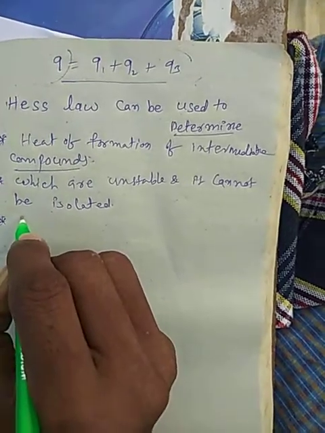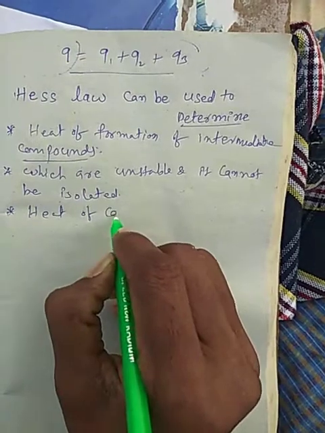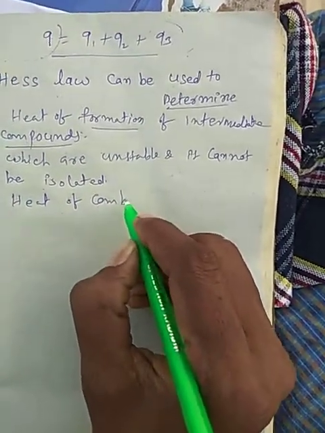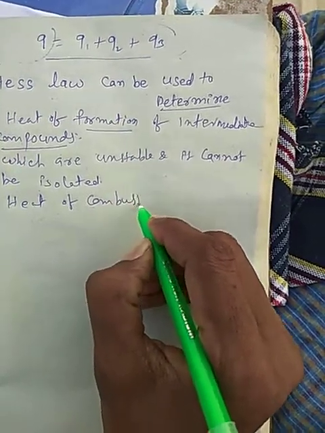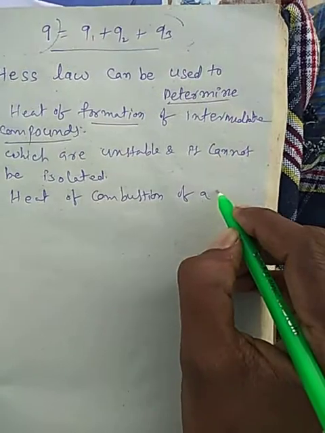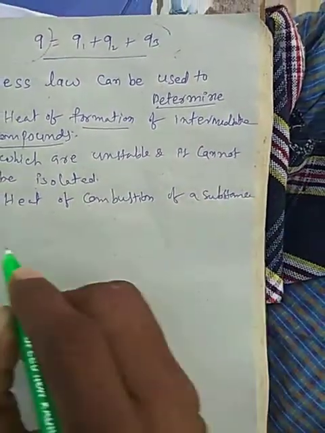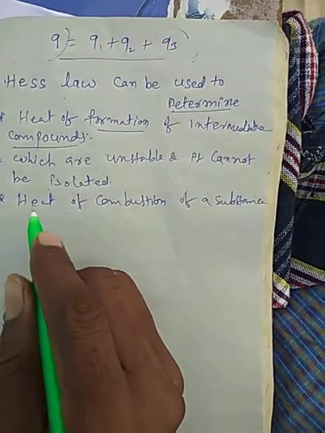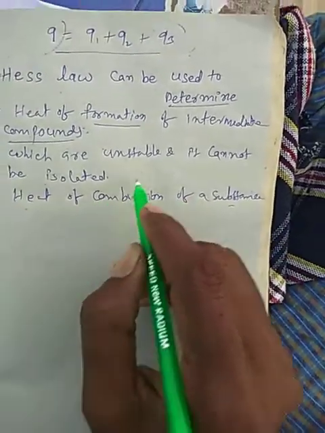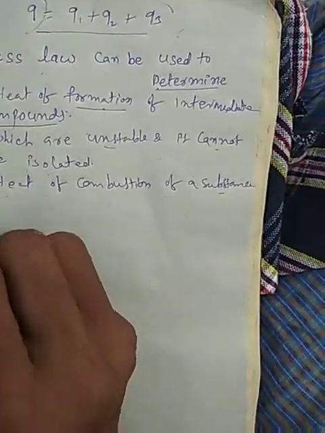Next one, the heat of formation. Also, the heat of combustion of a substance can be determined. Unstable compounds that cannot be isolated can be handled, and heat of formation can also be determined.